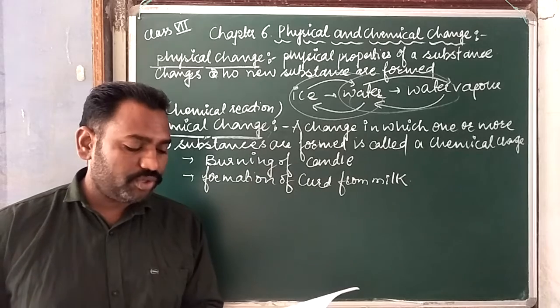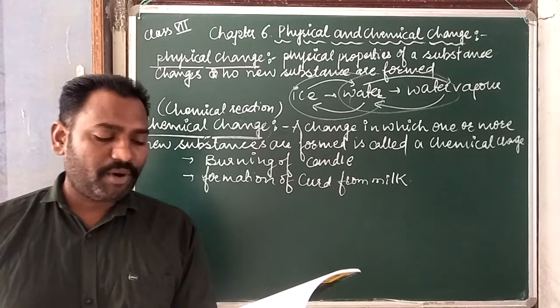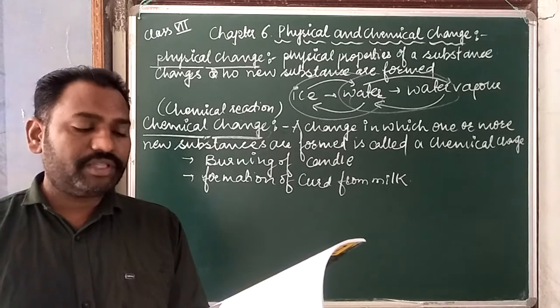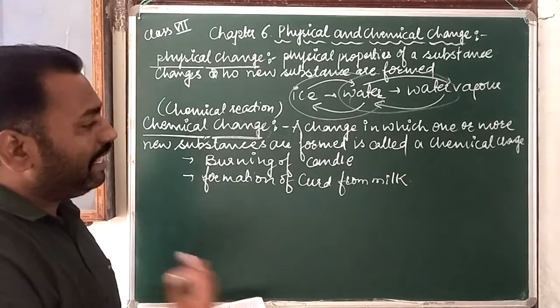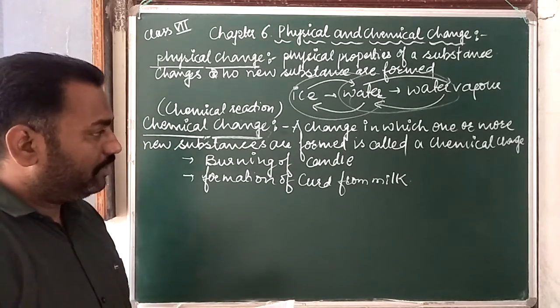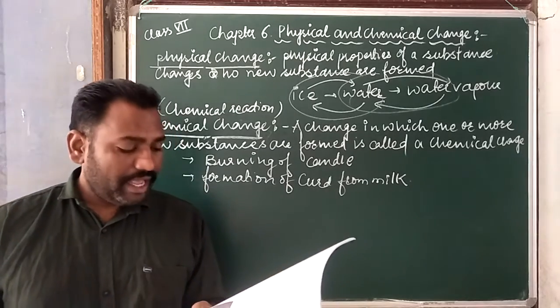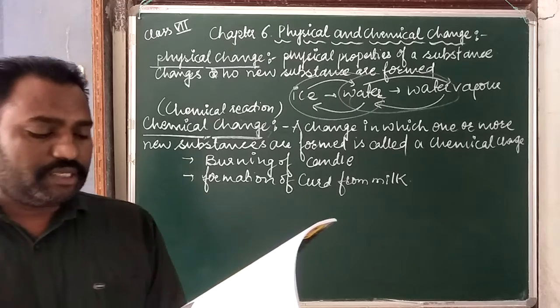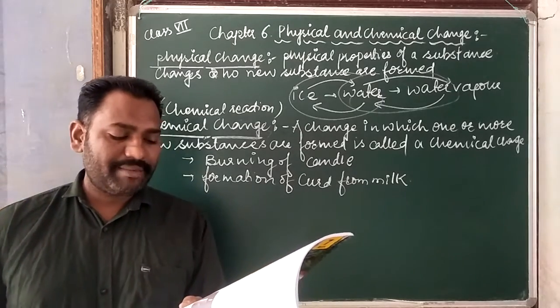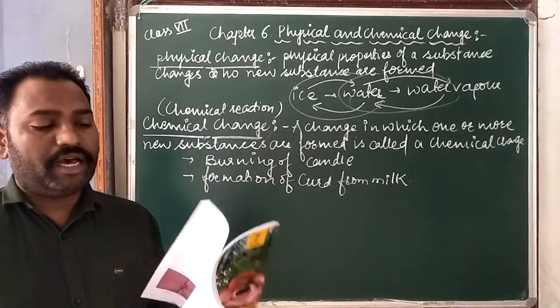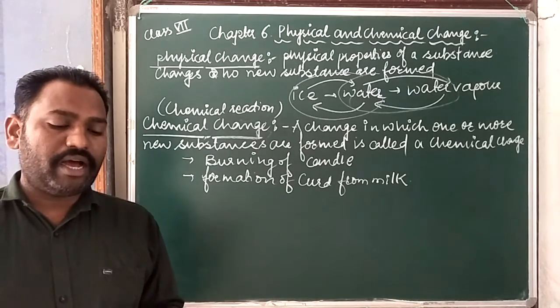The new substances produced are entirely different in composition and properties from wax and the thread. Heat and light energies are given out during the change. So heat and light just come out from this process, and the change cannot be reversed. Similarly, explosion of fireworks is a chemical change in which heat, light and sound are produced in addition to the unpleasant gases which pollute the atmosphere.